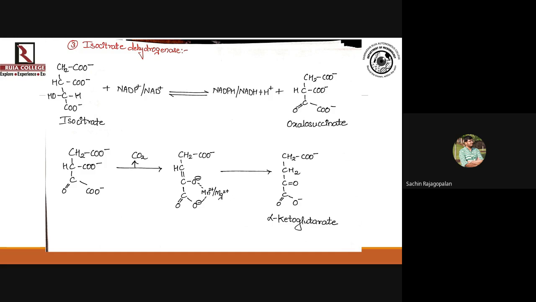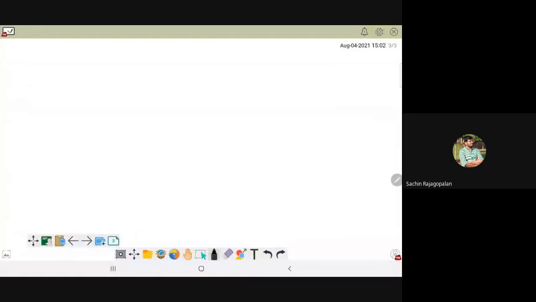But this oxalosuccinate further is subjected to the process of decarboxylation. So we are going to remove carbon dioxide from oxalosuccinate and form a very important metabolite of Krebs cycle which we call alpha ketoglutaric acid, abbreviated as alpha KG. Okay, so we will see what exactly the reaction is all about.